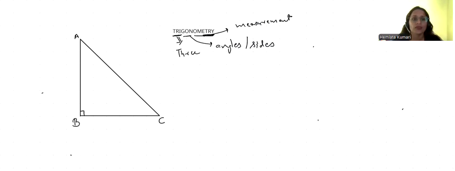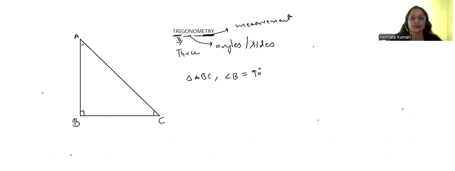Also, trigonometry works only for right angle triangles. You should take care of it and note it. You can see here I have drawn one triangle ABC. This is a right angle triangle, with the right angle at B, in which angle B is equal to 90 degrees, and the other two angles, angle A and angle C, are acute angles.